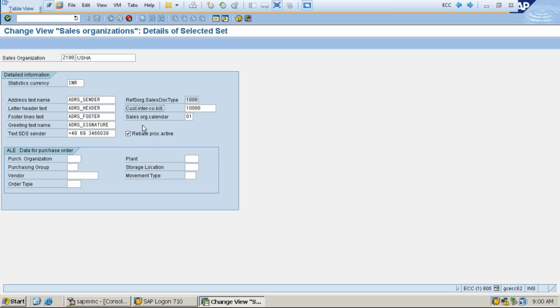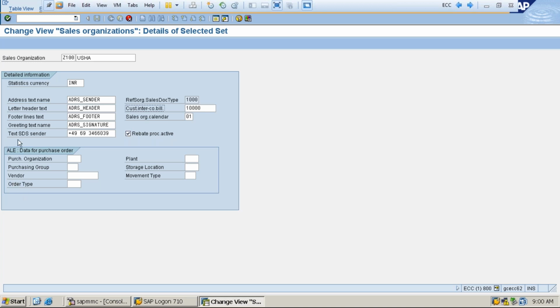Then after we discuss the factory calendar, now we are going to come to the rebate indicator. This is a prerequisite to create a rebate business process. At the time of the rebate business process we can discuss in detail, but this is just a check mark here. To do the rebate business process we have to check it.